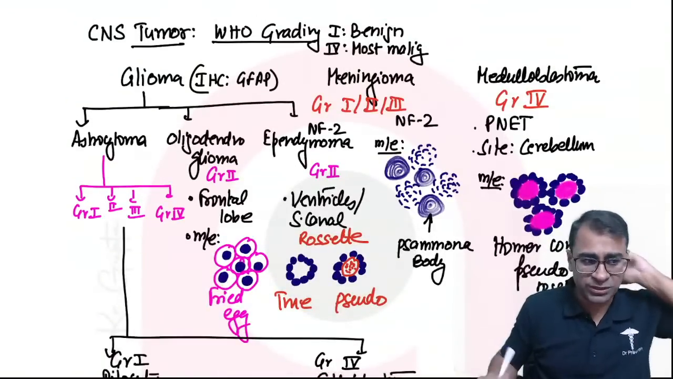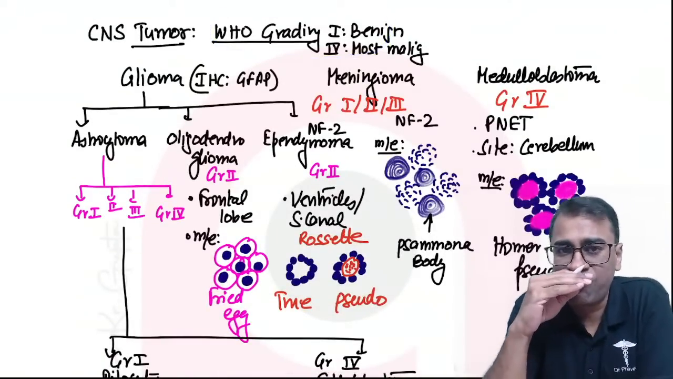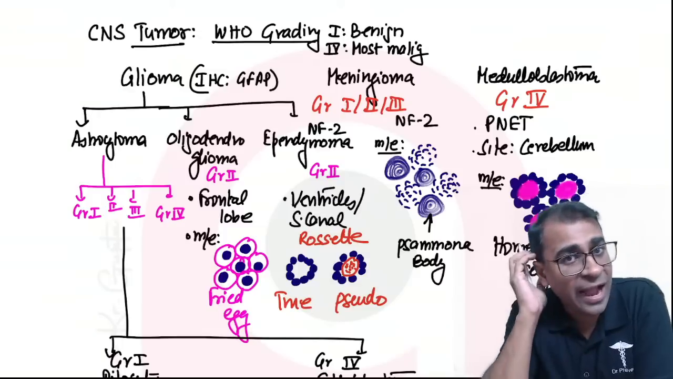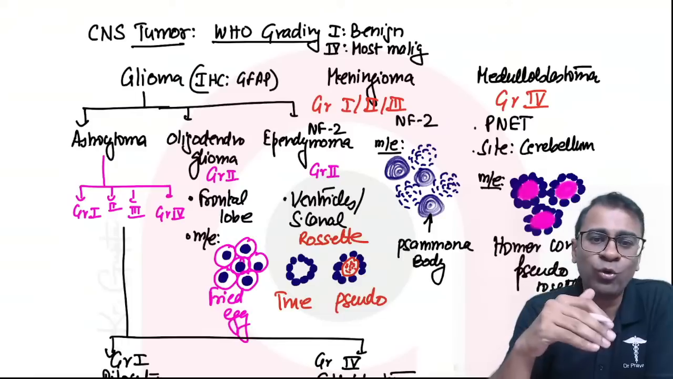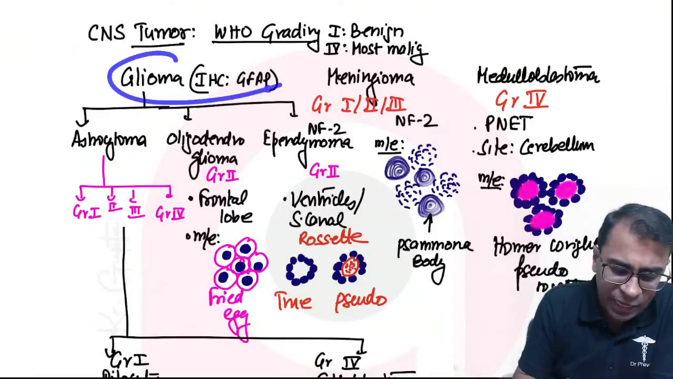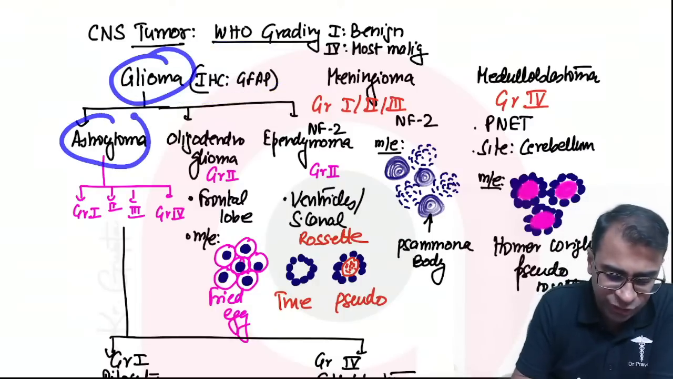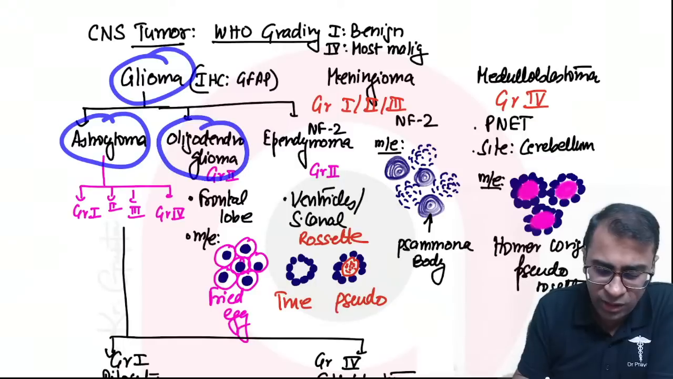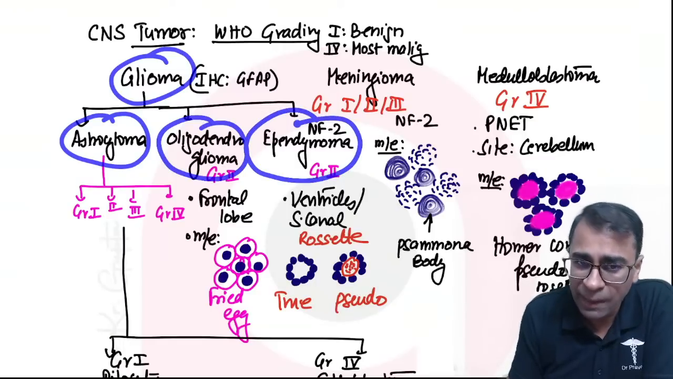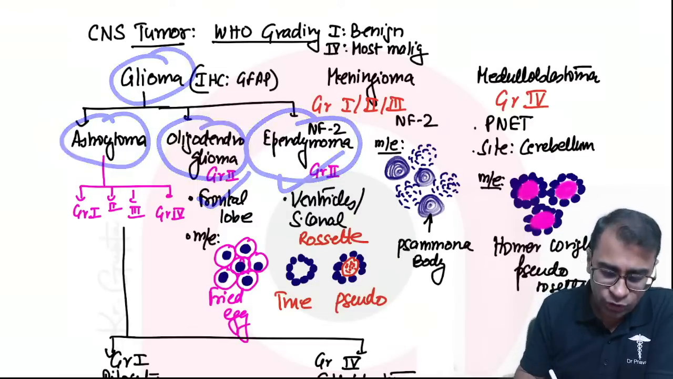There are CNS tumors. In the tumors, there is WHO grading of grade 1 to 4. Grade 1 is benign and grade 4 is most malignant. How to remember all brain tumors? Sir, very little is asked, there is no question. Gliomas. IHC is GFAP. Gliomas can be astrocytoma, oligodendroglioma, and ependymoma. Ependymoma and oligodendroglioma, they both are grade 2 tumors. Oligo shows fried egg appearance.